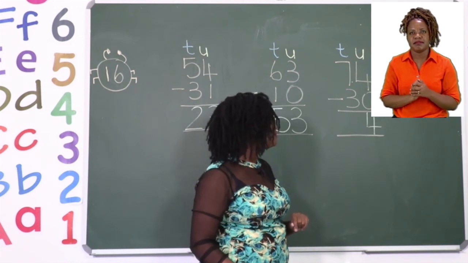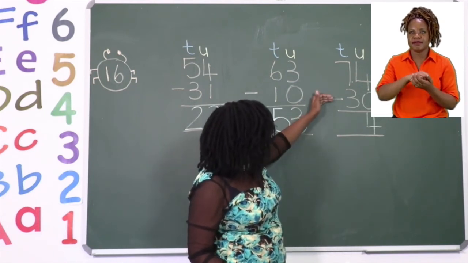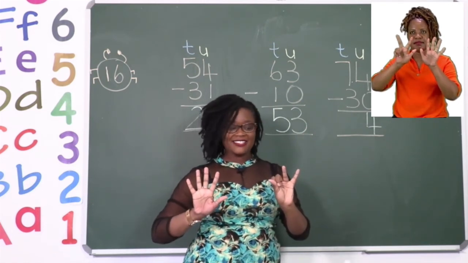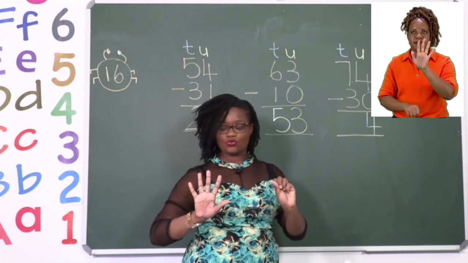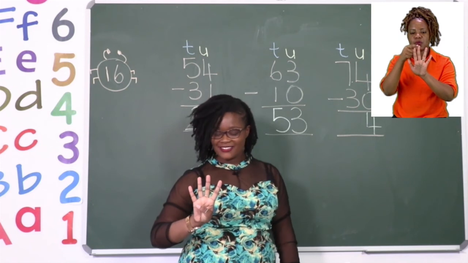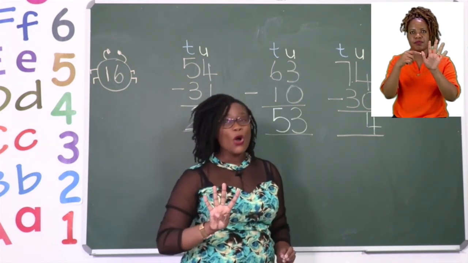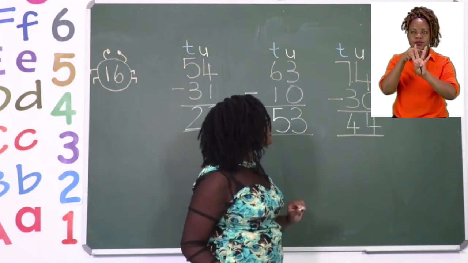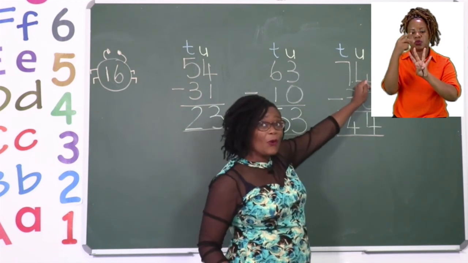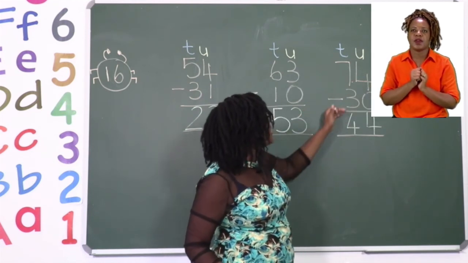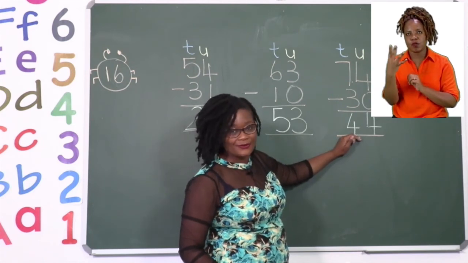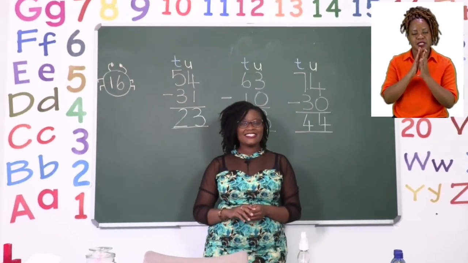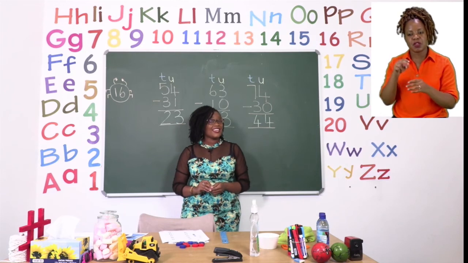Let's now continue. We have 7 take away 3. So I have 7 lovely things and then I take away 3. 1, 2, 3. So our answer becomes, boys and girls, 4. Now our sum is complete. So it now says 74 minus 30 equals 44. I'm going to leave you to do the rest by yourselves. Remember to start with the units, end with the tens, and to put everything in line.